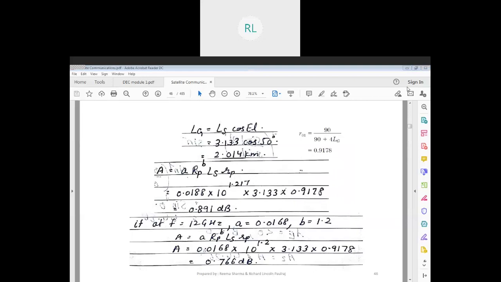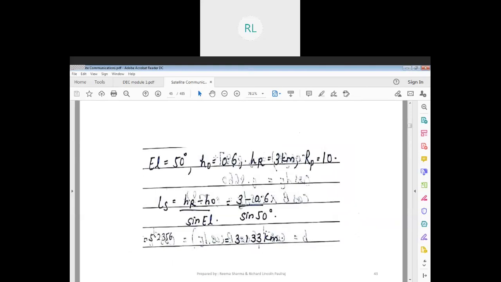Once I get my ls, it is easy for me to get lg. One thing to keep in mind: your formulas are all dependent on each other. If you do not find a value, then it becomes difficult to calculate the others as well.